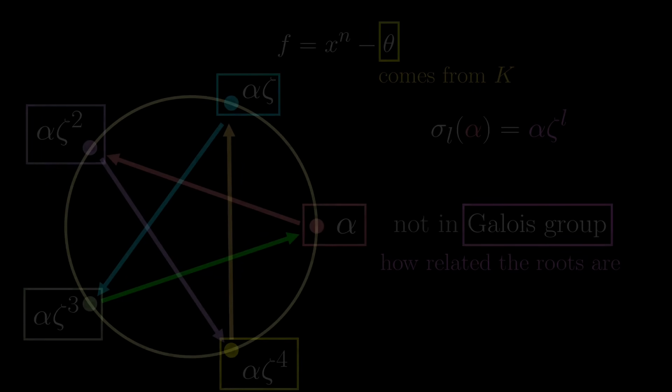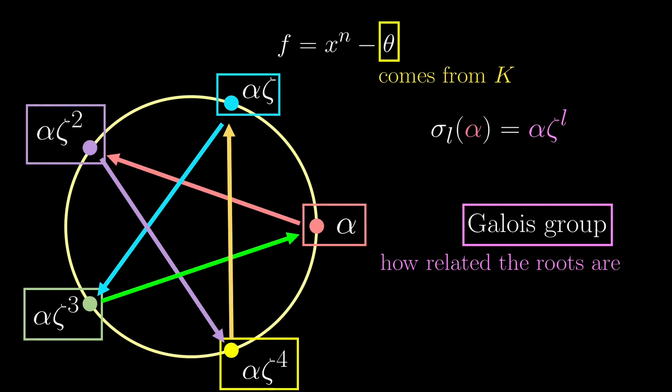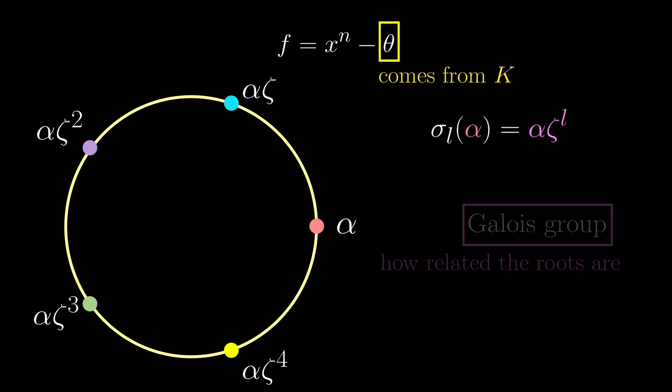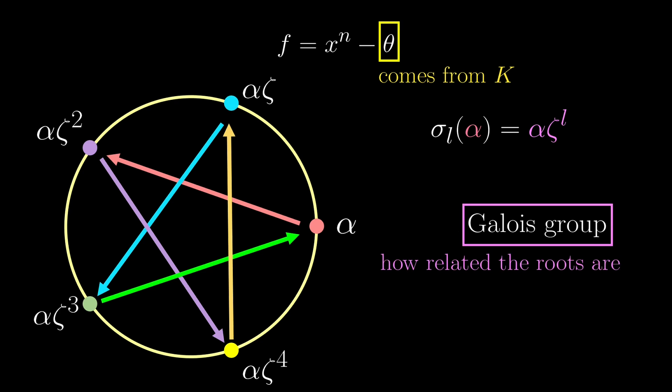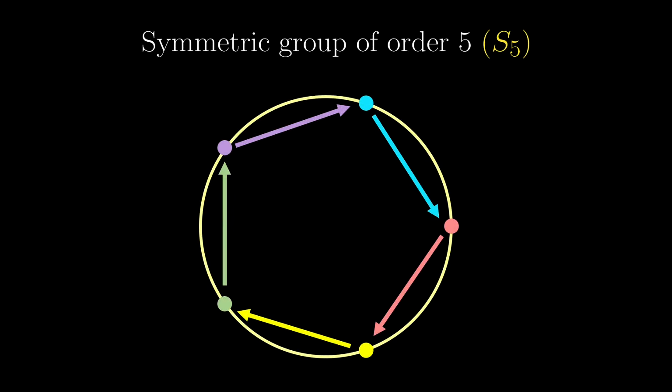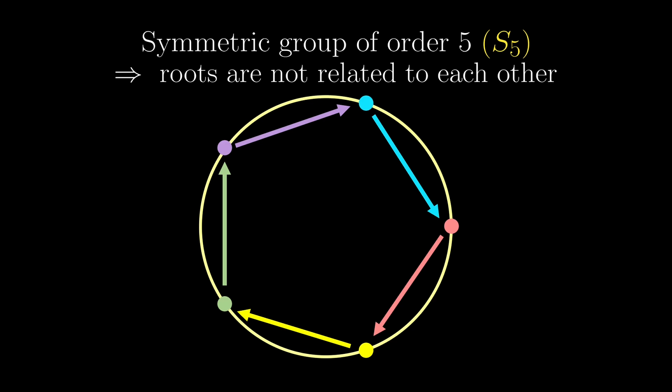Remember that previously we said that the Galois group is a measure of how related the roots are. In this Kummer extension, the roots are made up of only alpha and powers of zeta, and they are very algebraically related, and so there are lots of restrictions on the automorphisms, making the Galois group very small. In fact, there are only 5 automorphisms in this case. But the Galois group we are considering allows all permutations, the opposite of what we had, which means that the roots are very unrelated to each other. That should be the majority of cases.